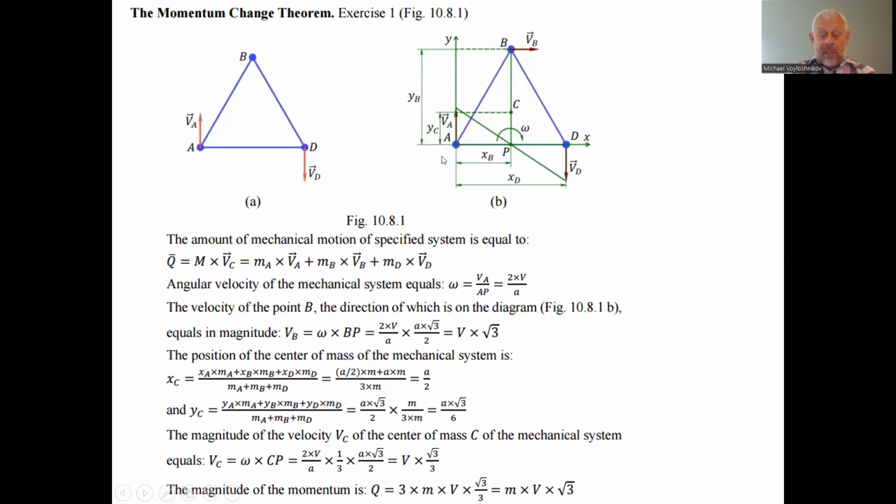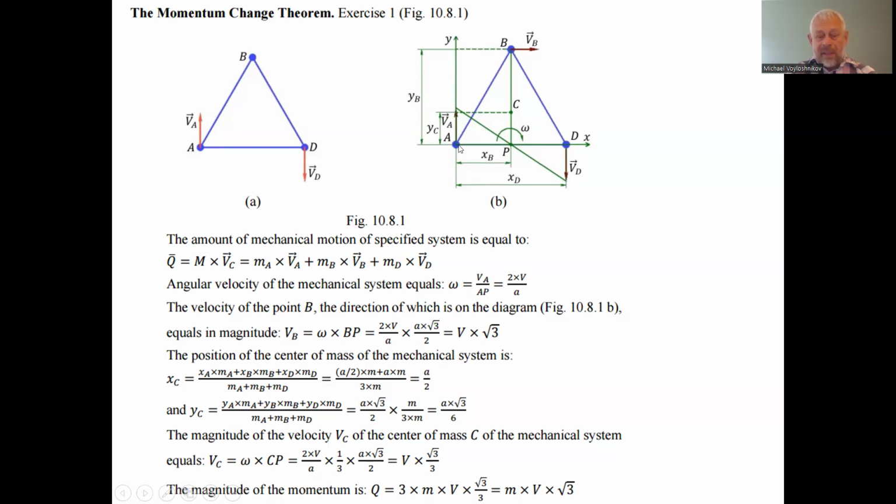So the static moment relative to the coordinate axis is the masses of each of the points multiplied by the abscissas of each point relative to the coordinate axis. And in the denominator, we have the total of all masses of these points in the mechanical system. So we'll have 3m, and in the numerator, we have A divided by 2.